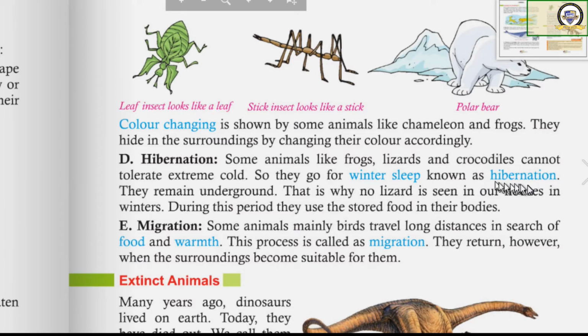They go underground. They remain under the ground. They don't come out. Why? Because they cannot survive in the extreme cold. Okay, during this period, they use the stored food for their bodies. They can store food in their body, and that food is used by these animals during hibernation.